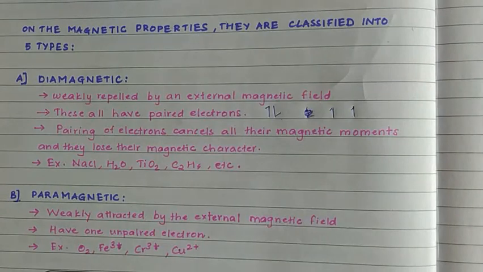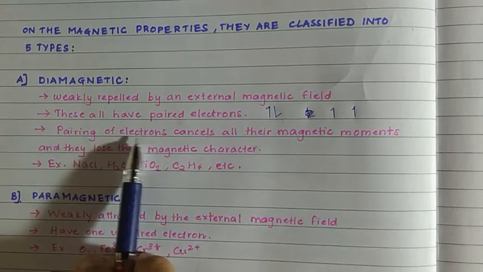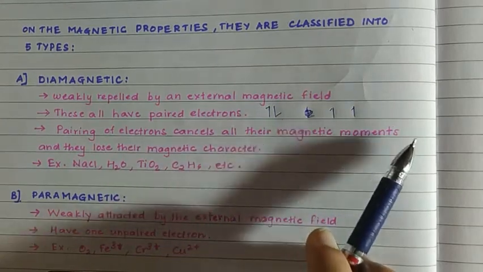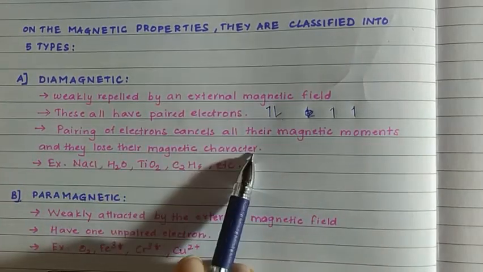Di means two electrons paired. Remember this, fix this in your mind. Diamagnetic means they have all paired electrons and they are weakly repelled by an external magnetic field. Pairing of those electrons cancels all their magnetic moments and they lose their magnetic character.